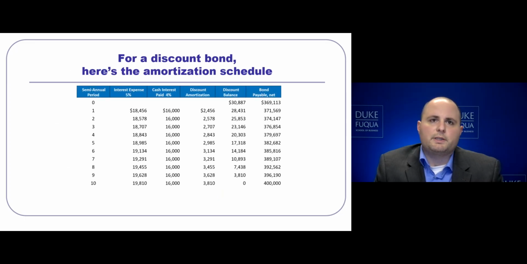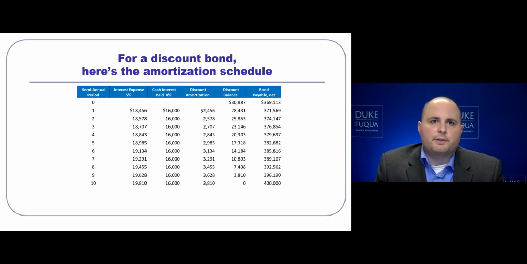Let's first focus on the discount bond and take a look at the amortization schedule. Remember, in our example prior to the pause, we had a discount balance for our discount issued bond of $30,887, as well as a net bond payable of $369,113.